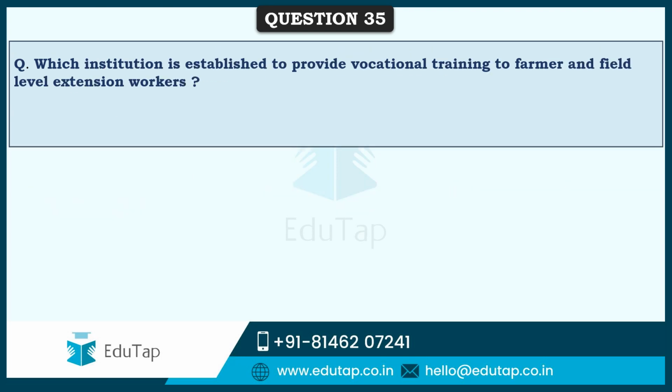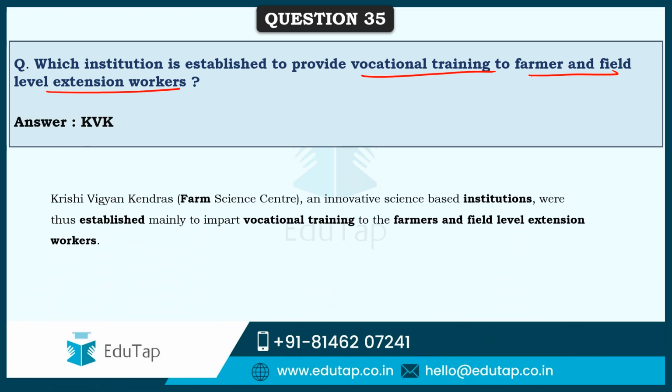So friends, next question is, which institution is established to provide vocational training to farmers and field level extension workers? And the correct answer is KVK, that is nothing but Krishi Vignan Kendras or Farm Science Centers. These are the innovative science based institutions that were established long back, mainly to impart vocational training to the farmers and field level extension workers, so they can impart their knowledge to the field of agriculture and horticulture and various other disciplines related to it.